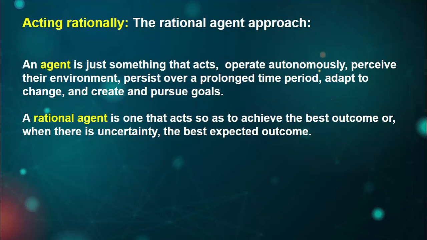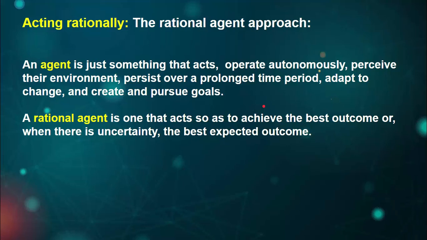Then the second point is acting rationally, the rational agent approach, which means that an agent is what we call the way to give intelligence to the machine. So what does the machine do through the agents? The agents can operate autonomously, perceive the environment, persist over a prolonged time period, adapt to change, and create and pursue goals.